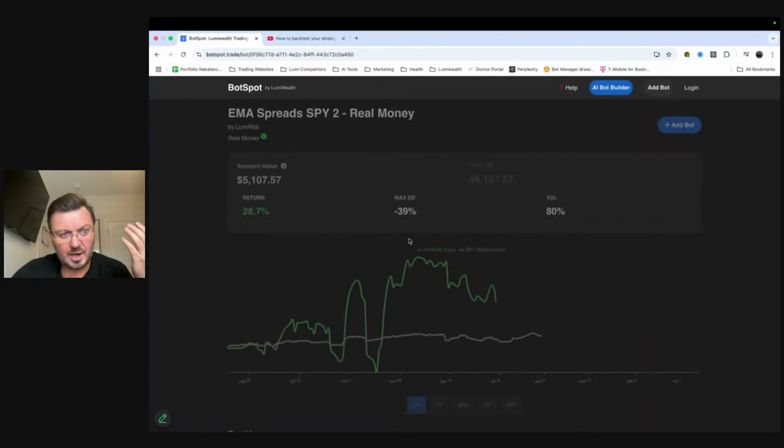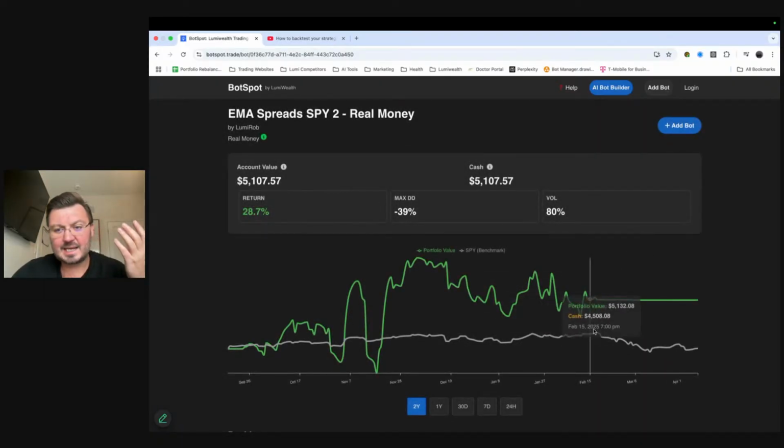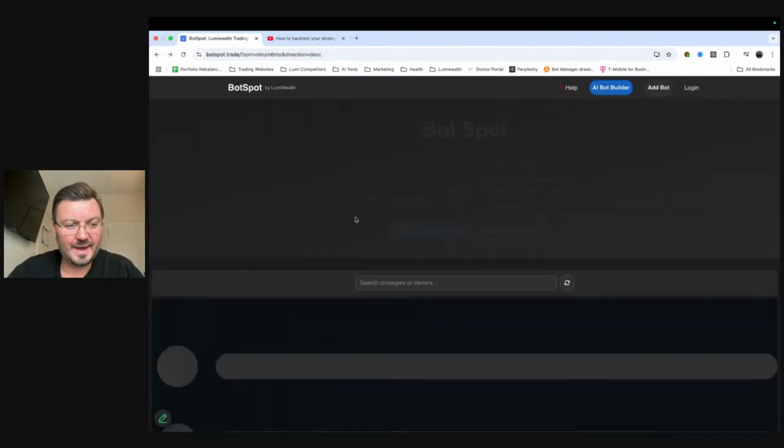Here's the other one I was talking about, the EMA spreads. This one's been doing really well, up 28%. Right, again, even though the market's down, this one just basically stopped trading when the market was going down. It has some checks there if the VIX is too high and all that.